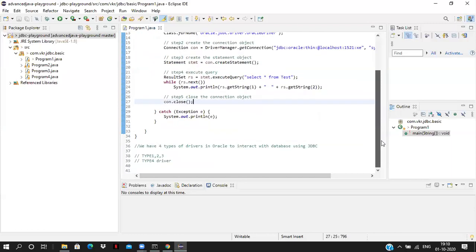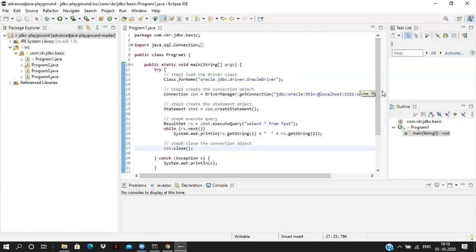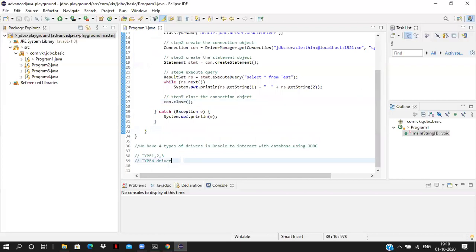Now, how to read the data from the database using a Java program, we have seen in this program. Now, what steps do we have to follow to interact with the database? These are all very important steps.